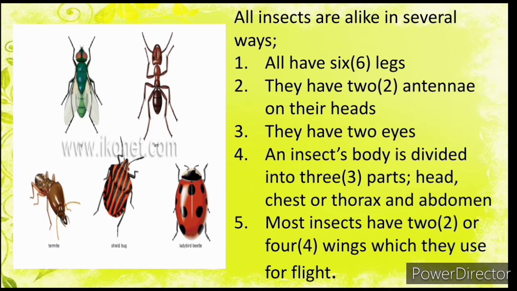Number one is they all have 6 legs. Yes, every insect has 6 legs. How many legs? 6 legs. And they use their legs to crawl. Number two is they have 2 antennae on their heads. When it's singular, it's an antenna, and when it's plural, it's antennae.